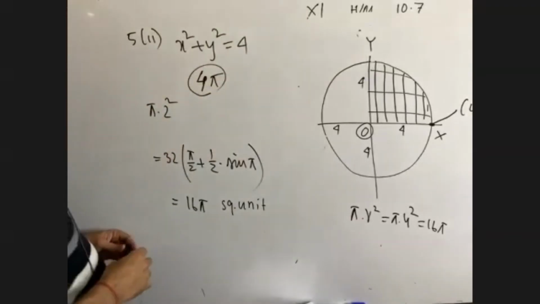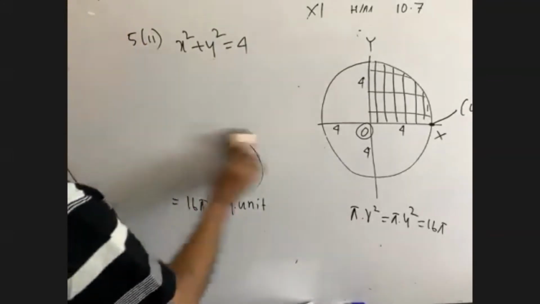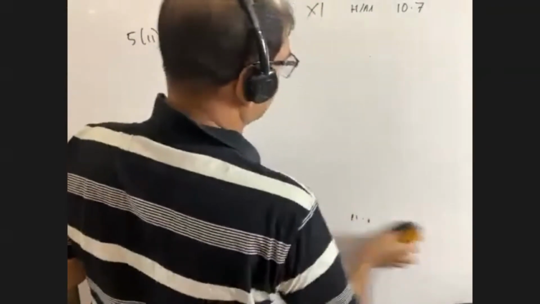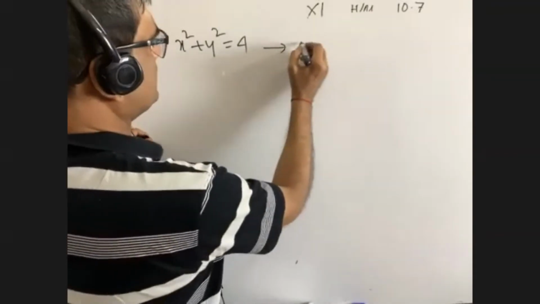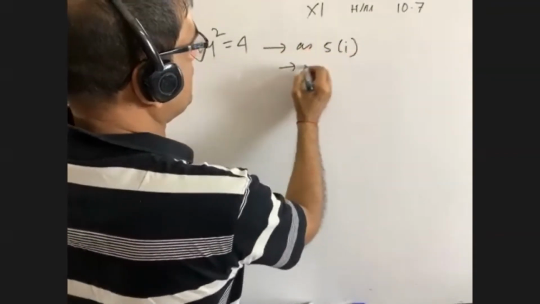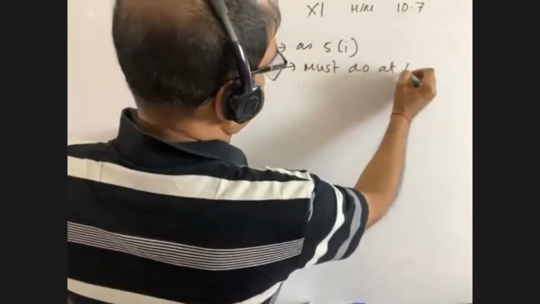So can you do this math at home? You must do it, okay? Please, as 5.1, must do at home.